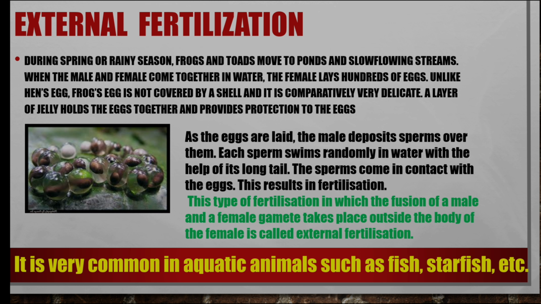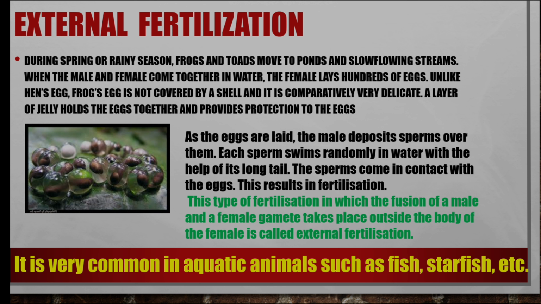This type of fertilization, in which the fusion of a male and a female gamete takes place outside the body of the female, is called external fertilization. The difference is: inside the body is internal fertilization, and outside the body of the female is known as external fertilization. For this, we take fish, starfish and some aquatic animals like frogs as examples.